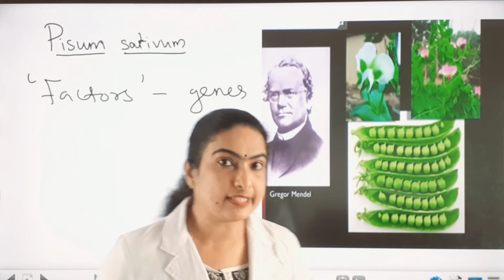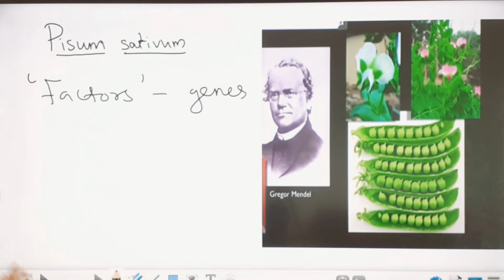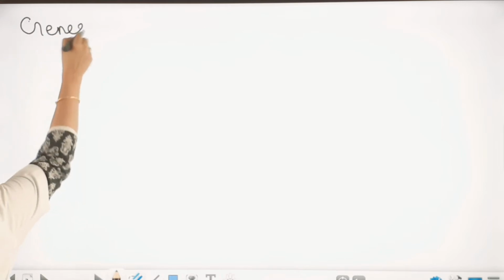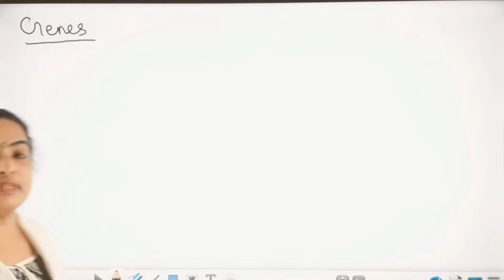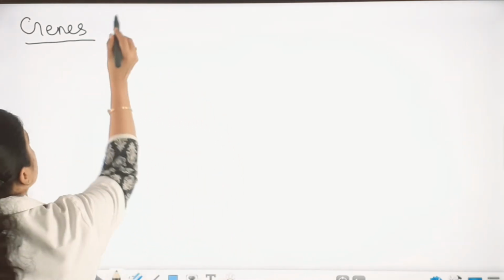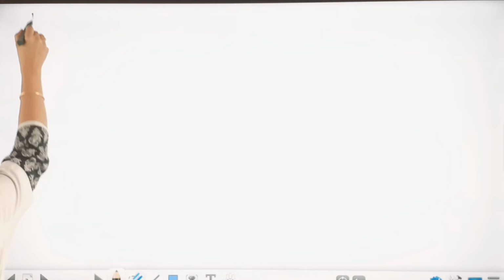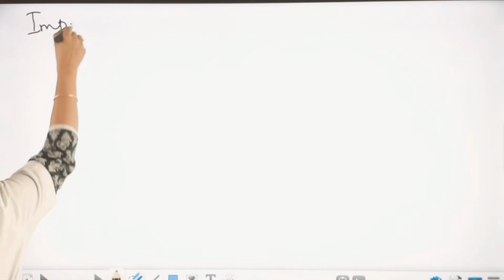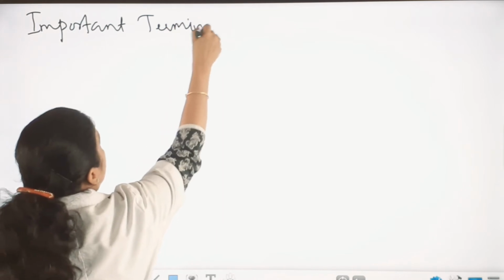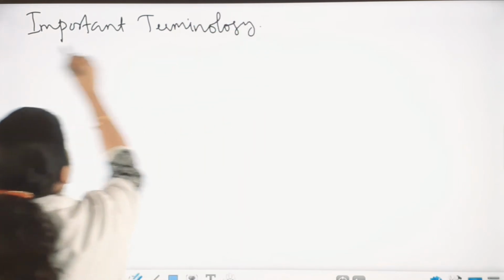And next we can see the important terms related to genetics. Before that, I'll write the important terminology in this chapter.